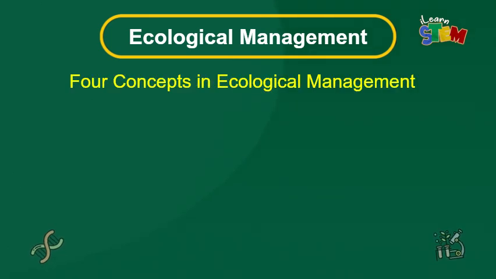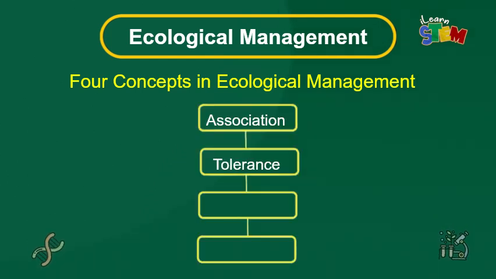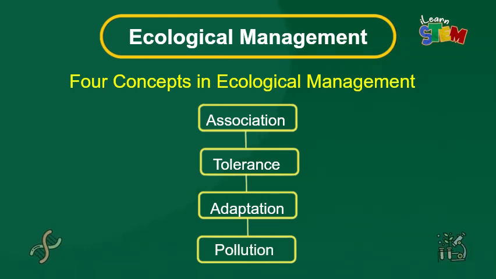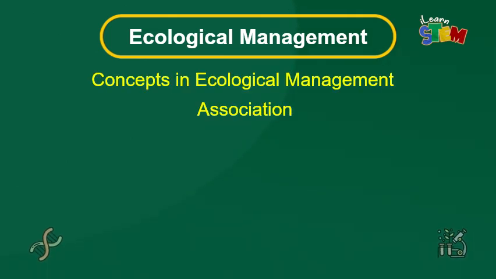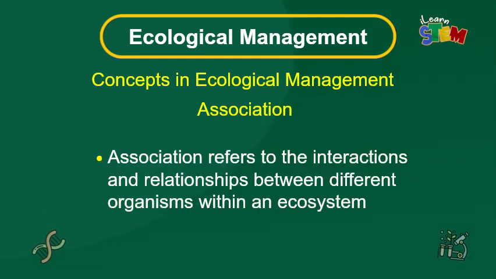There are 4 concepts that make up ecological management. They are association, tolerance, adaptation, and pollution. Let's explore association in ecology. Association refers to the interactions and relationships between different organisms within an ecosystem. These relationships can either benefit or harm each other.